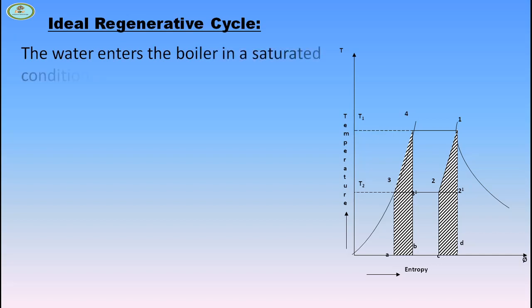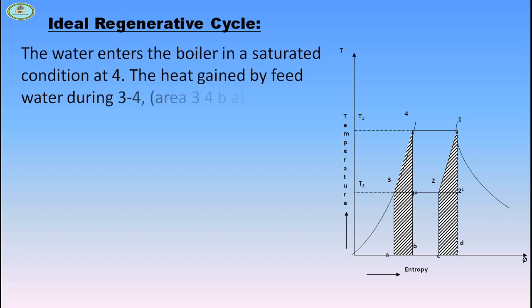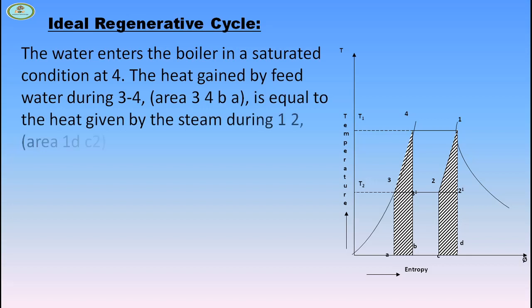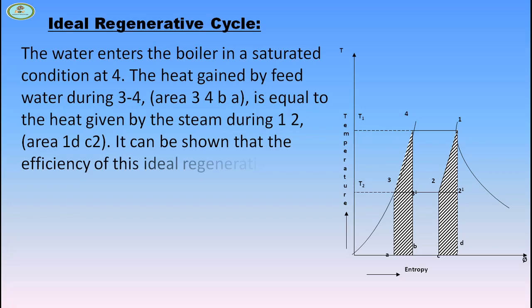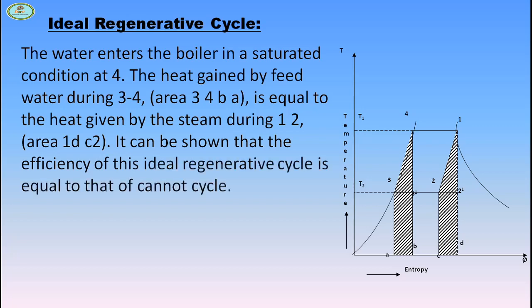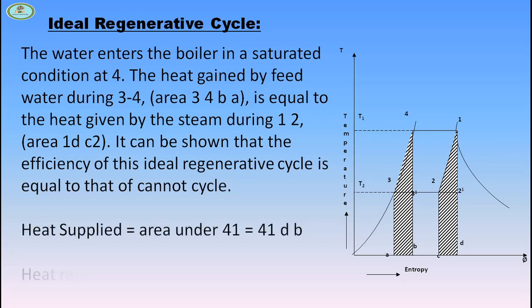The heat gained by feed water during stage 3 and 4, area 3, 4, B, A, is equal to the heat given up by the steam during points 1 and 2, area 1, D, C, 2. It can be shown that the efficiency of this ideal regenerative cycle is equal to that of Carnot cycle. Heat supplied is equal to area under 4-1, that is 4-1-d-B. Heat rejected is area under 2-1, that is d-B-3-1.